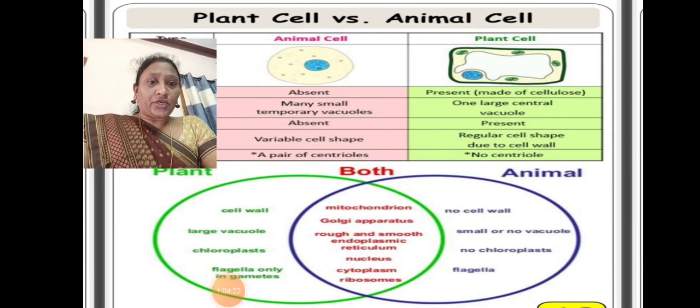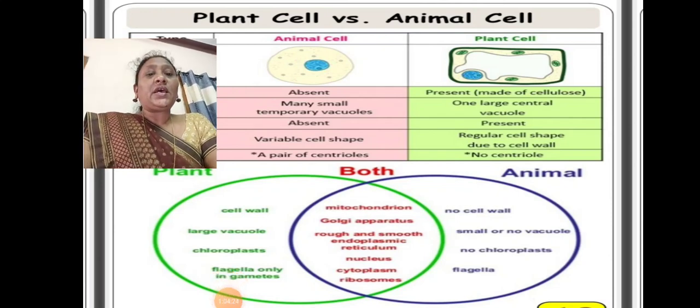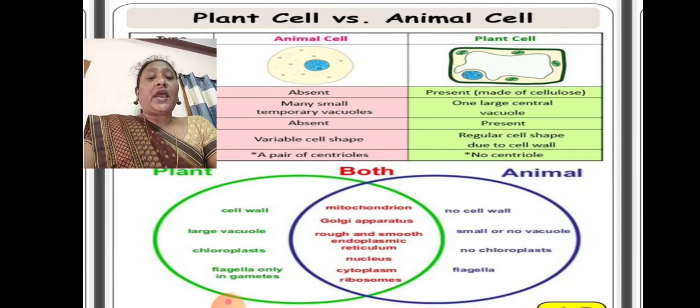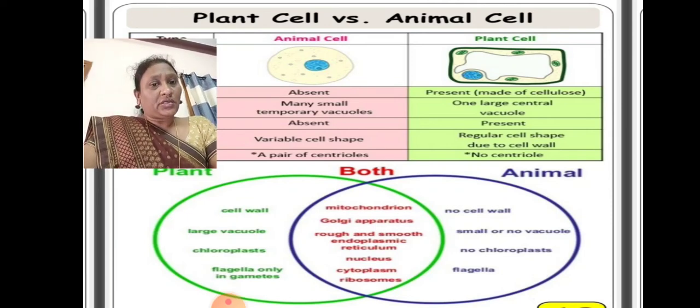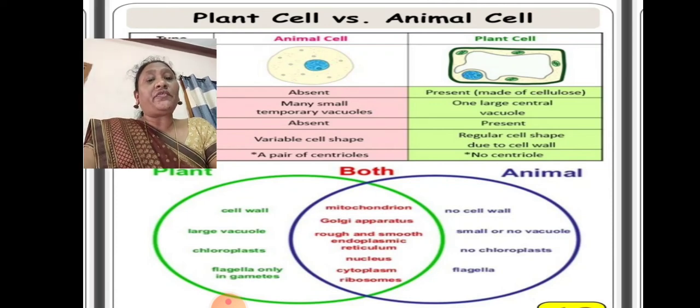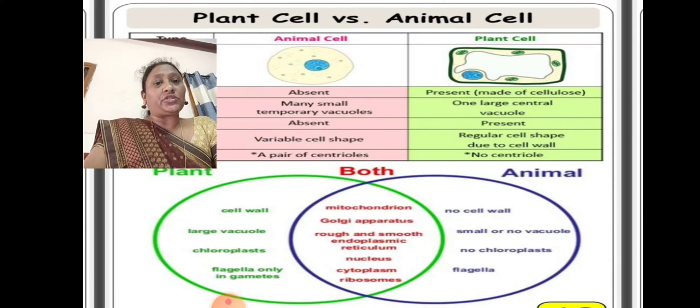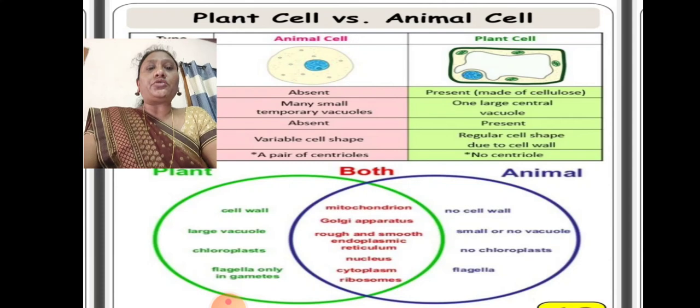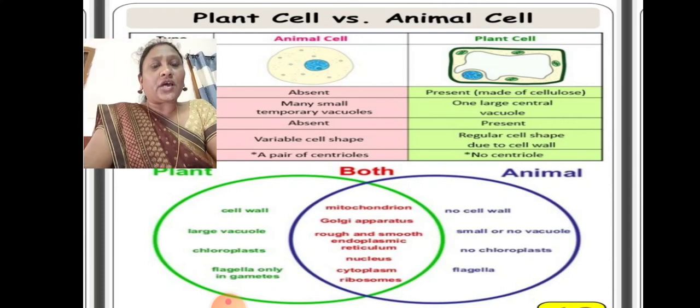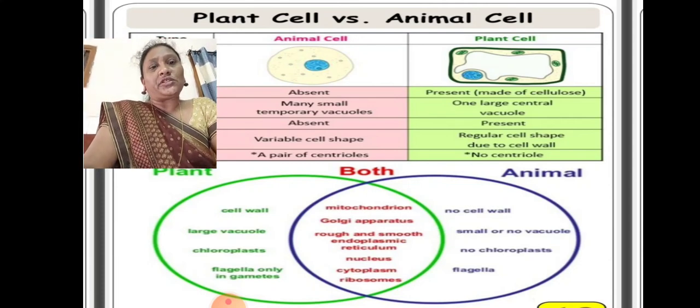So this is how osmosis takes place. We observed how osmosis takes place. In the case of a hypotonic solution, we find the process of endosmosis. In the case of a hypertonic solution, we find the process of exosmosis. In this manner, cells transport nutrients and substances from one cell to another by the process of osmosis. Now let us see the differences between plant cell and animal cell.